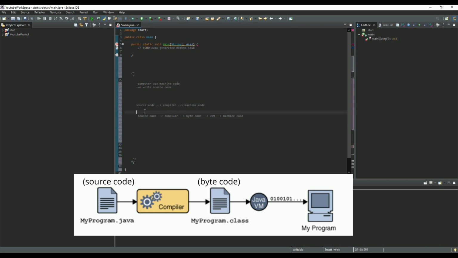Usually with C or C++, we have to write the source code for each machine we want to compile on. With Java, we just have to write our source code once and compile it into the bytecode, and we can execute this bytecode everywhere we have the JVM installed. So we just need the JVM installed on our computer and we can execute our bytecode everywhere.